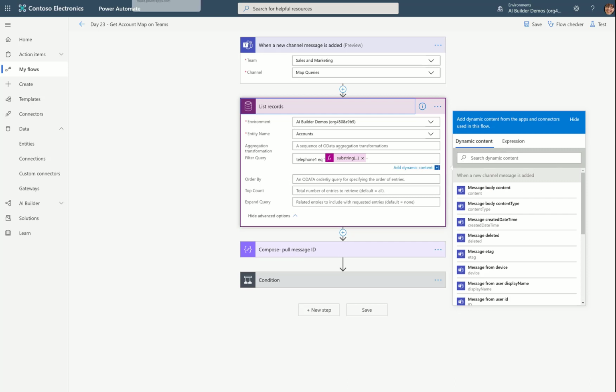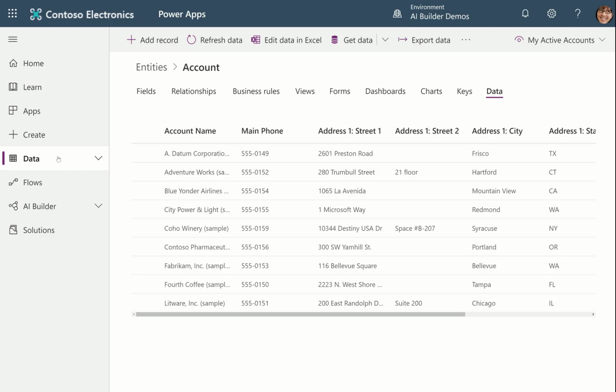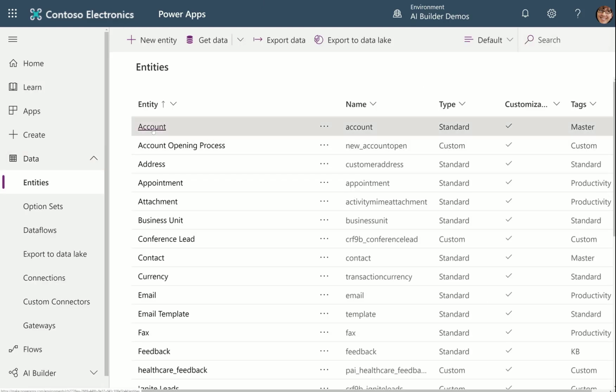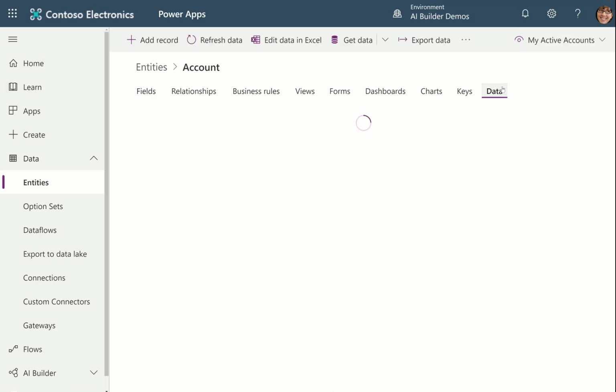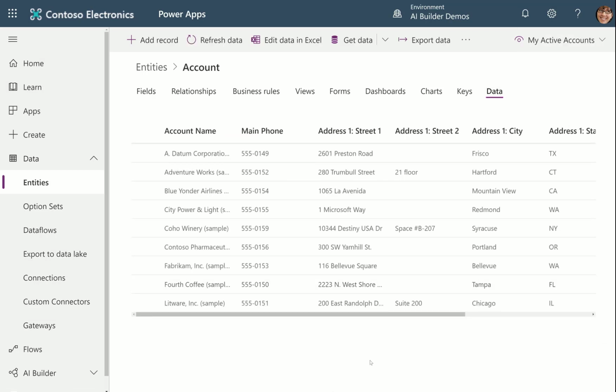So let me talk about that for a minute. If I go over to Power Apps and I go to Data, Entities, and then Account, and then I go over to the Data tab, you will see that I have sample data in here. So when I built my CDS database, I asked for sample data. You can add sample data after if you did not add it when you built. Just go to Power Apps Documentation and search for install sample data, and it will tell you what to do to get your sample data into your CDS database.